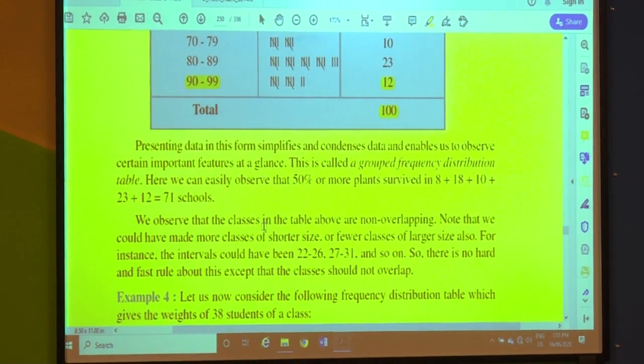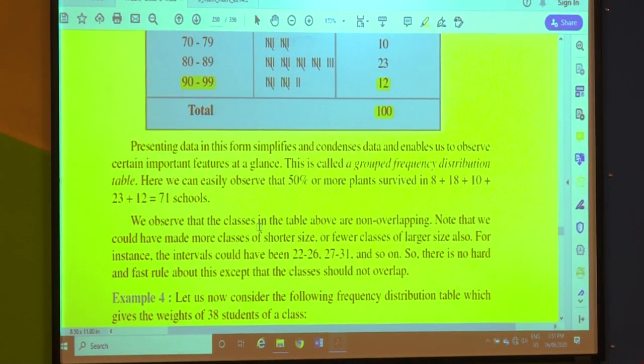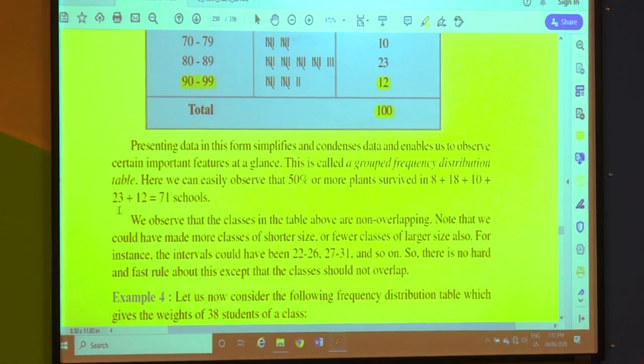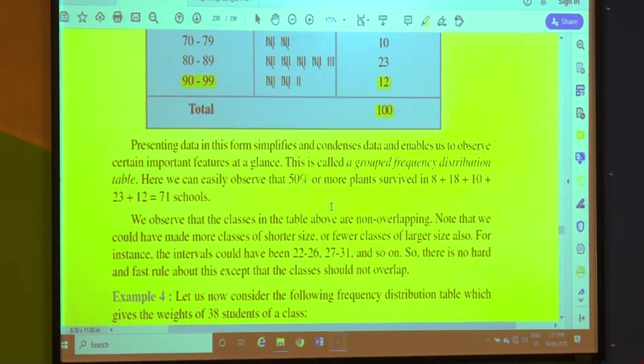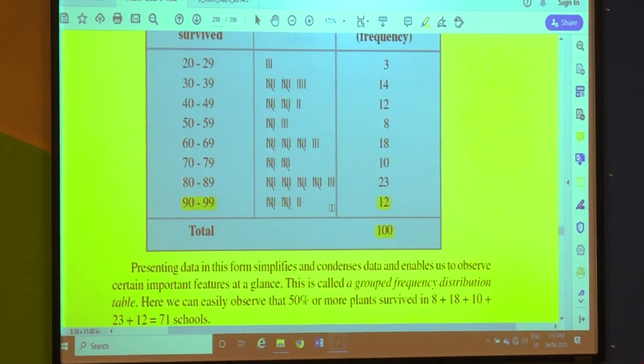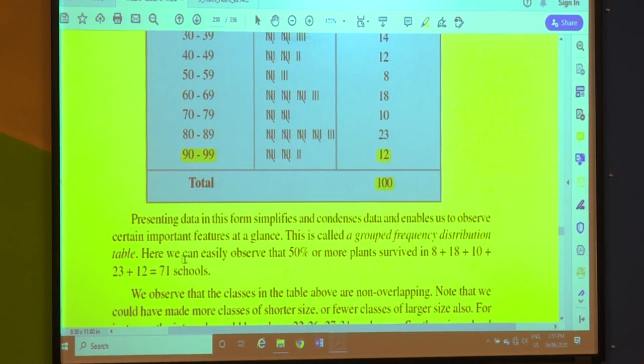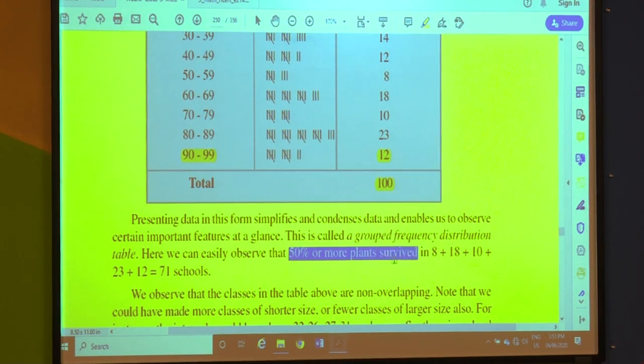Here we can easily observe that 50% or more plants survived in 8 plus 18 plus 10 plus 23 plus 12, which means 71 schools. See here what they have done. Please understand carefully. Here we can easily observe that 50% or more plants survived in how many schools?